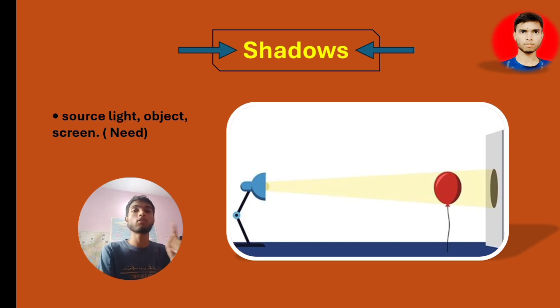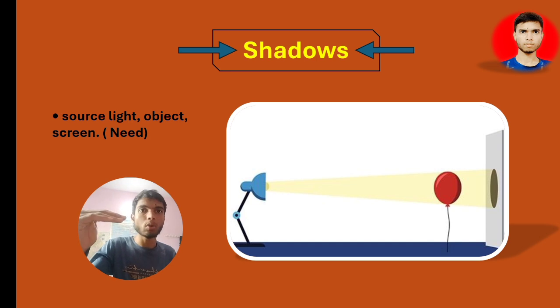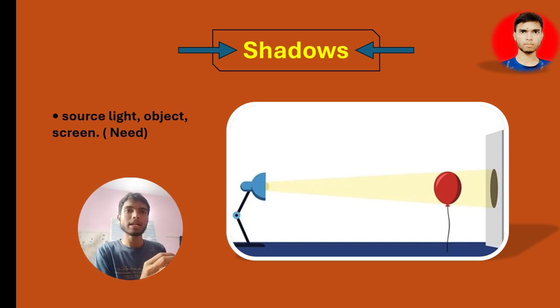The object will form a shadow. Here in this figure, light is falling on the balloon, and some lights are passing, at the top and at the bottom. But the lights in between are not passing through the balloon, because the balloon is an opaque object.